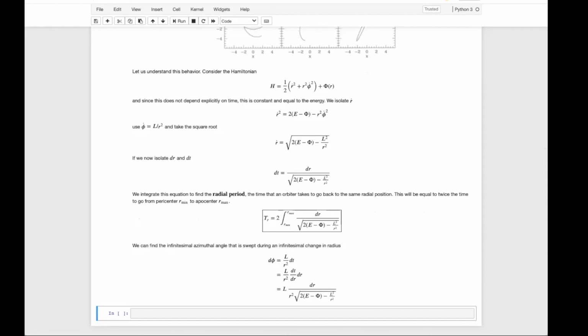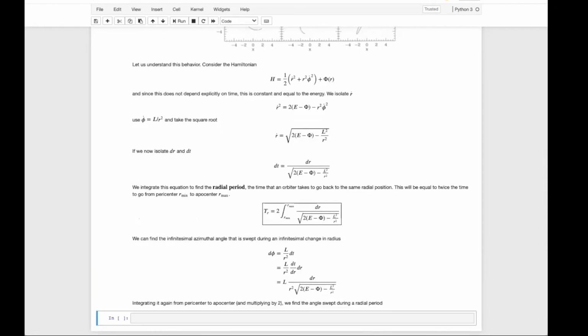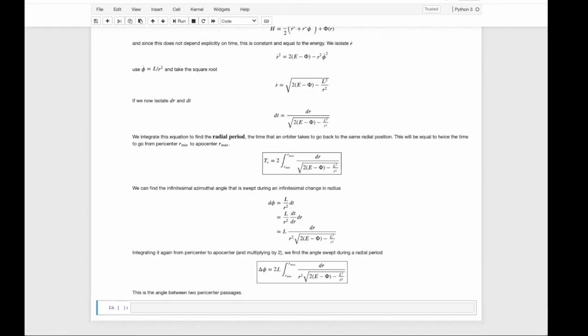Integrating it again from pericenter to apocenter, then we find the angle that is swept during a radial period. So this is the angle between two pericenter passages. If this angle is not a multiple of 2 pi, then precession happens. In general, the angle between two pericenter passages drifts.